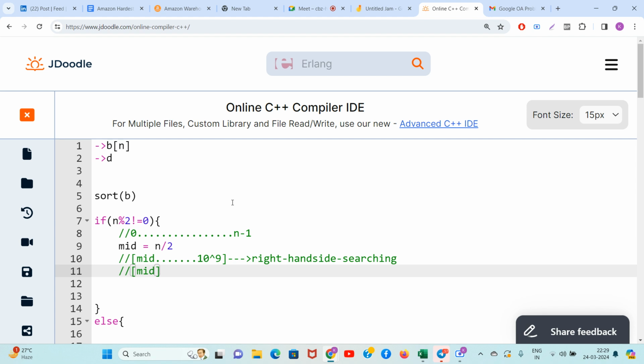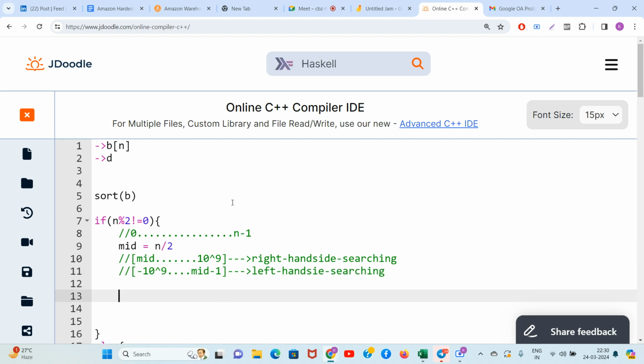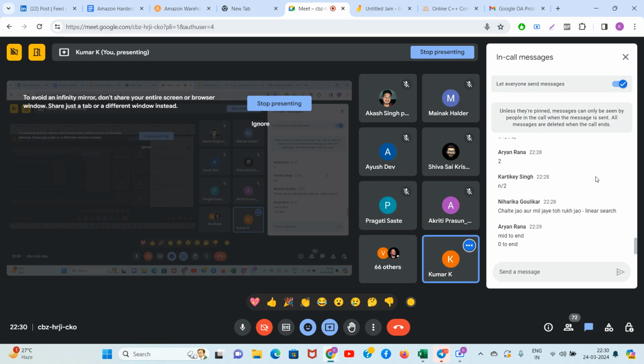So from mid minus 1 to minus 10 raised to 9, this will also be a strictly increasing function, right? Left hand side. So guys, let's start our searching work on the right and left. Ready? Yes Niharika, Aryan, everyone understood.